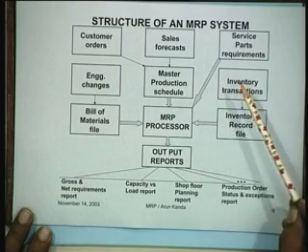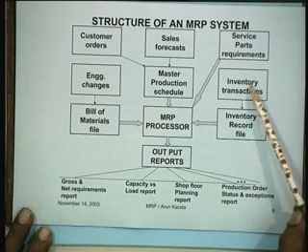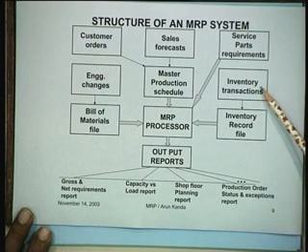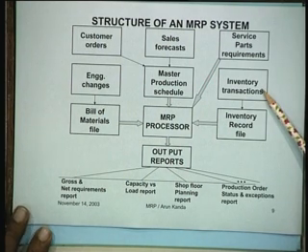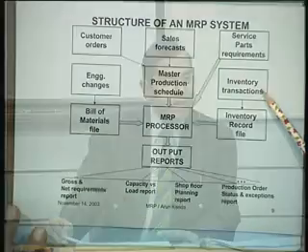And of course, the third thing that we have is the basic inventory transactions. Inventory transactions would mean this is like an accounting system. It's like your bank account. You take out so much money, you put in so much money, and therefore this is available to you at the end of this account.